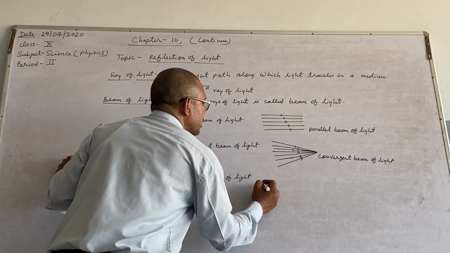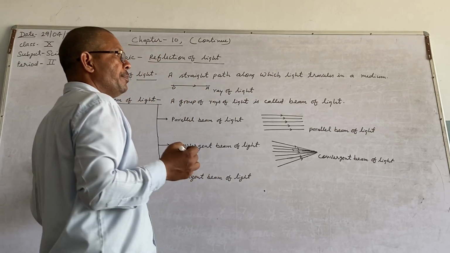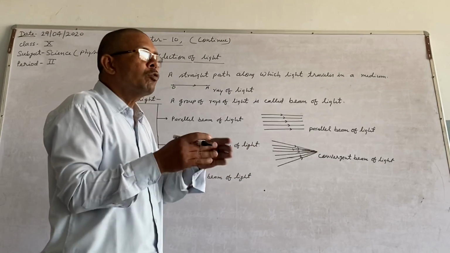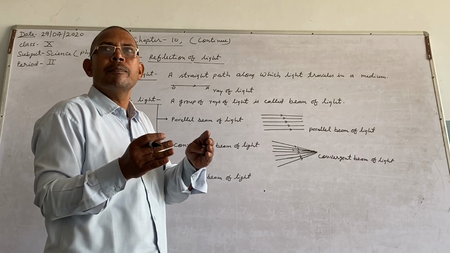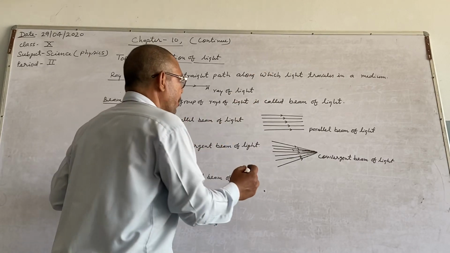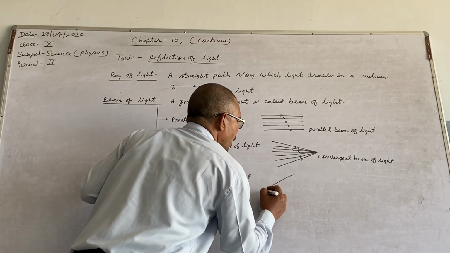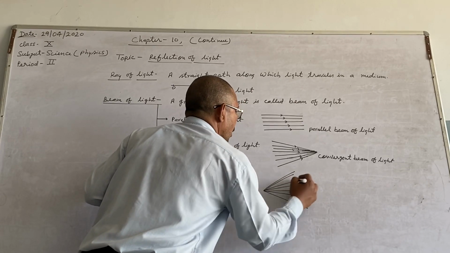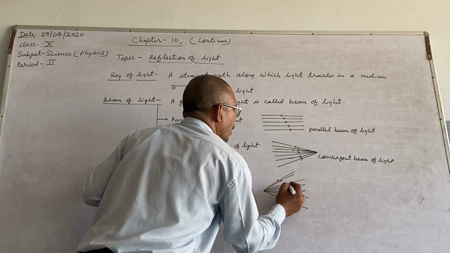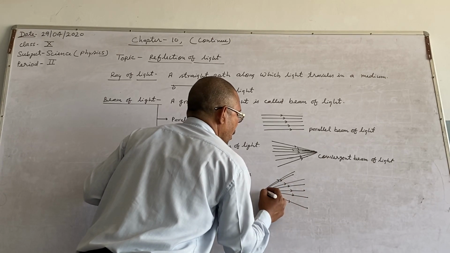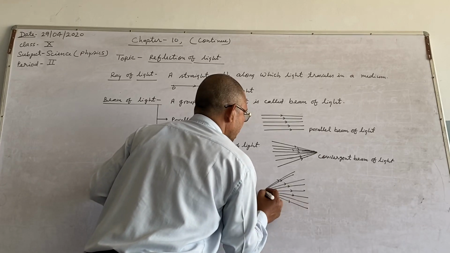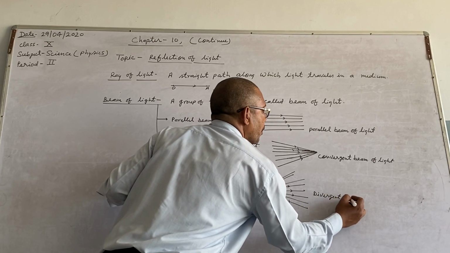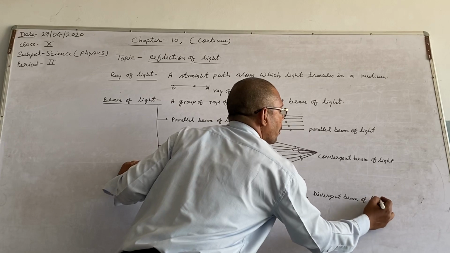And third one is divergent beam of light, when many rays of light arise from a point source of light and spread in a medium. This is a divergent beam of light.